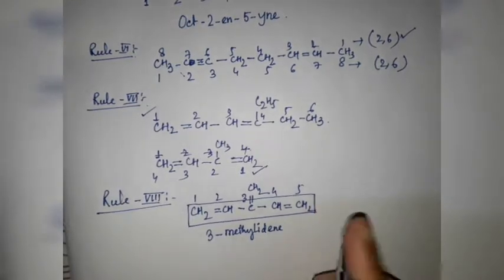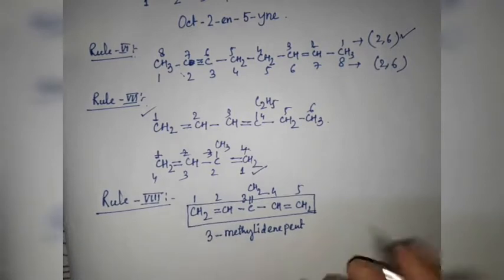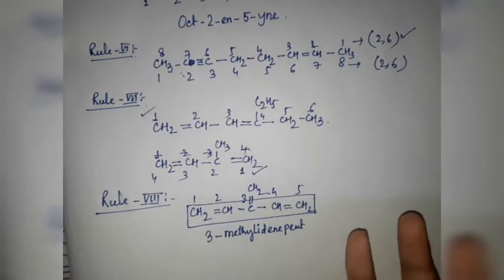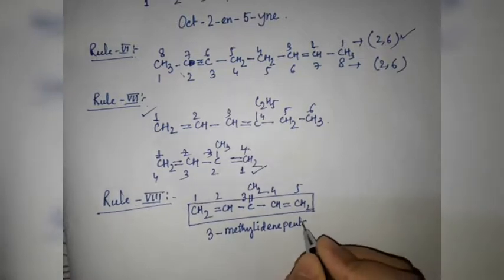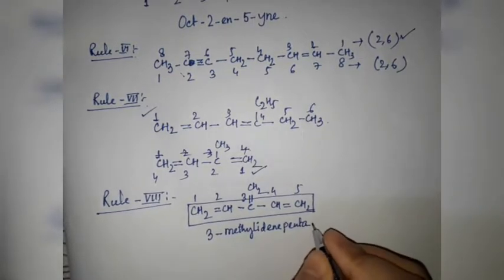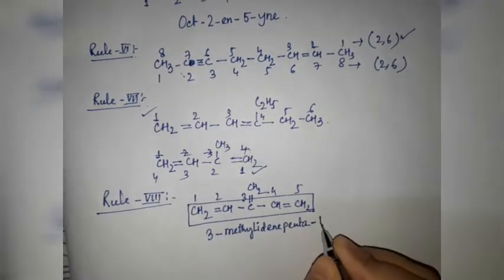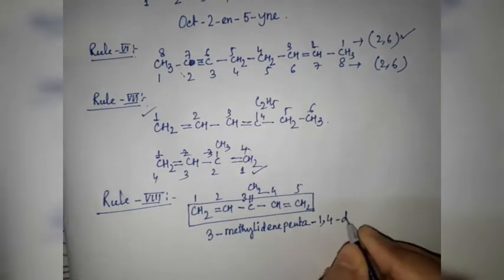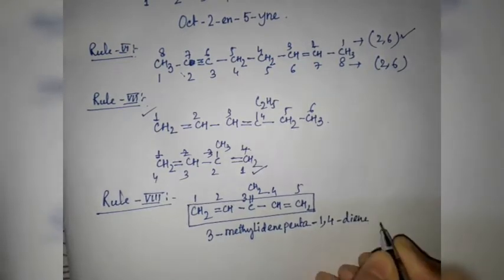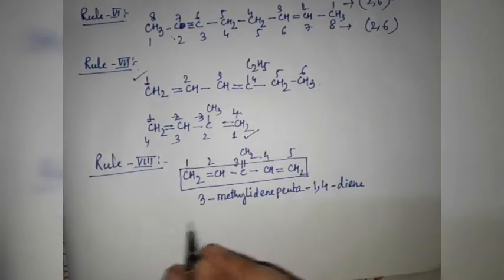And 5 carbon atoms are there, so pent. And whenever 2 or 3 double bonds or triple bonds are there, we have to add a terminal a to the word root, so penta-. In positions 1 and 4 we have 2 double bonds, so 1,4-diene. Right, so this is our total numbering.